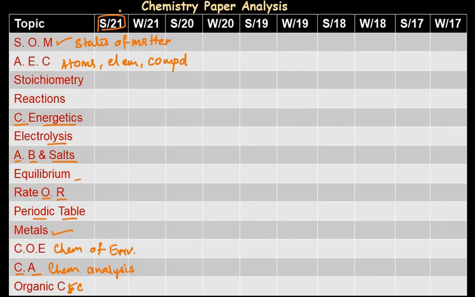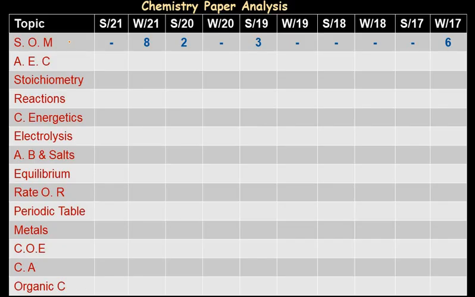Now on the top in the heading you can see that I have summarized the papers of the last 5 years. So here it is summer 21, winter 21, summer 20, winter 20. So here till summer 17 and winter 17. So I've summarized the summer and winter papers of all the last 5 years. Now let's start with the analysis of how many marks each of these topics carried in each year's paper, and at the end we will summarize which topics we should consider more while preparing for Paper 4.